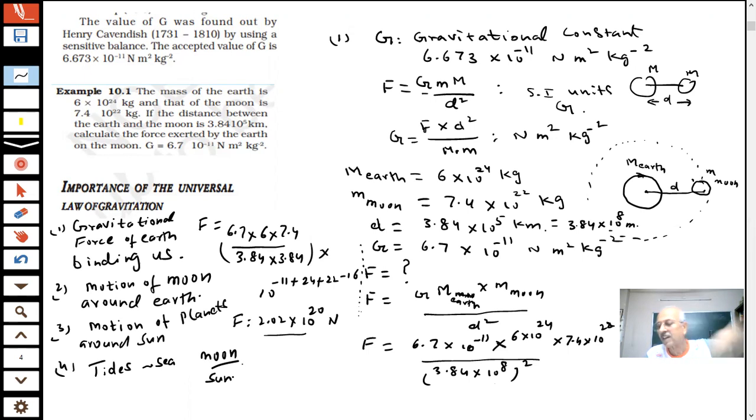But since the mass of Earth is very, very large, the moon is orbiting around the Earth, and Earth is orbiting around the sun. That you already know. Now the reason for tides is the gravitational force of the moon. Moon is also having gravitational force, so you see tides. So these are the things that can be explained, student, by the universal law of gravitation.